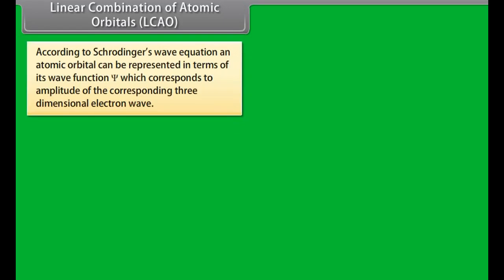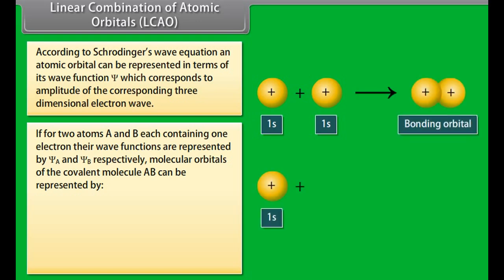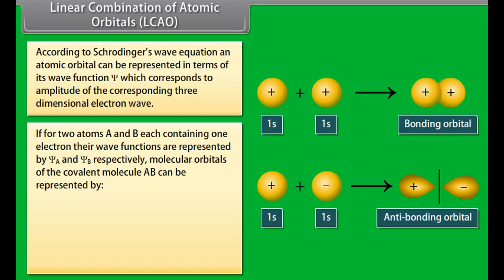According to Schrödinger's wave equation, an atomic orbital can be represented in terms of its wave function psi, which corresponds to the amplitude of the corresponding three-dimensional electron wave. A linear combination of two atomic orbitals can be achieved by addition and subtraction of two atomic orbitals of the individual atoms. If for two atoms A and B, each containing one electron, their wave functions are represented by psi A and psi B respectively.